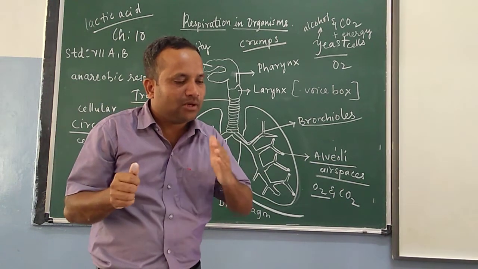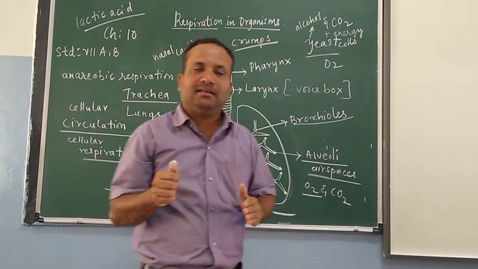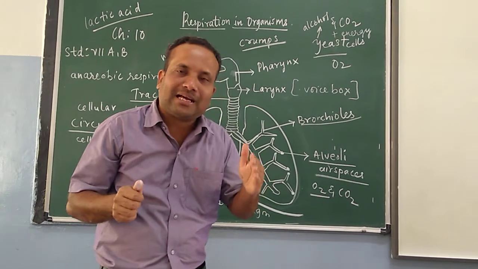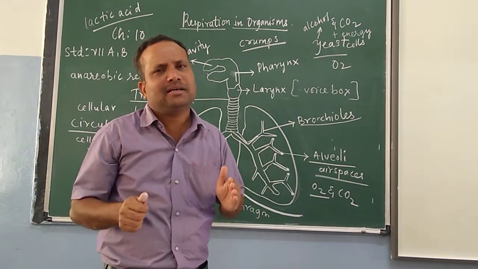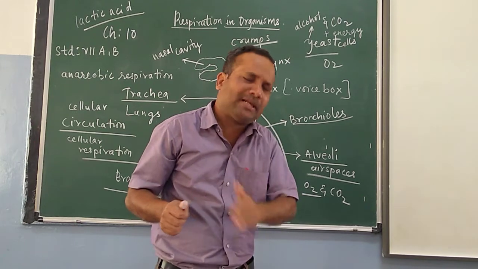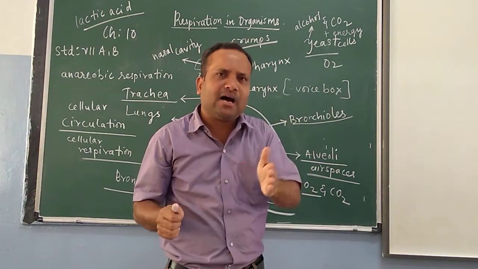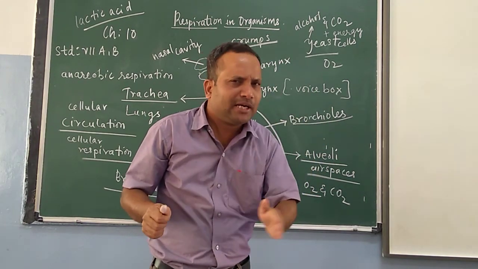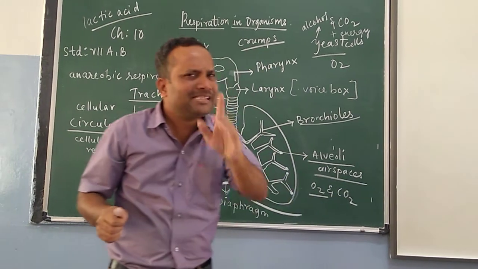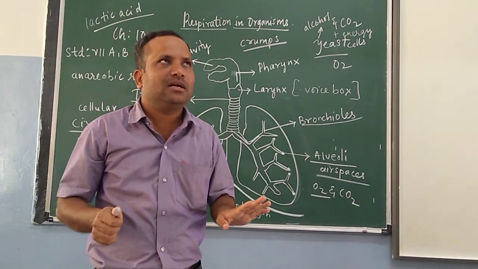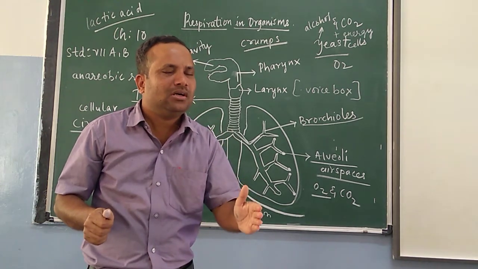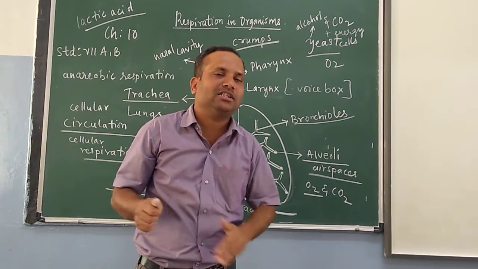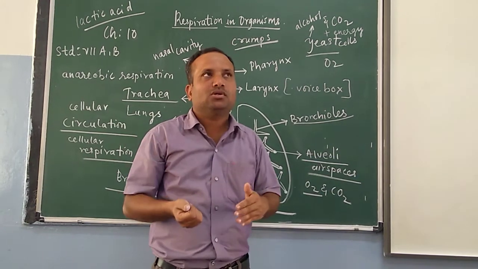If the food is broken down only partially, because there is a lack of oxygen. If there is half oxygen, half breakdown of food takes place in the muscle cells. So we call it partial breakdown of food, partial breakdown of glucose.